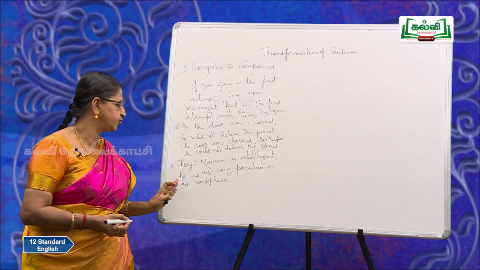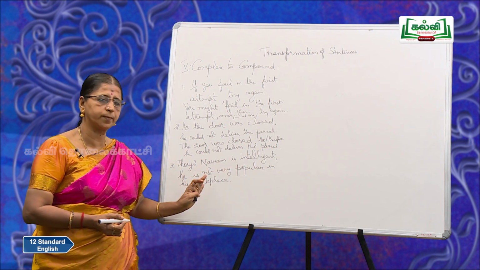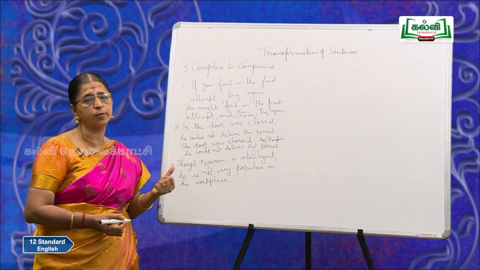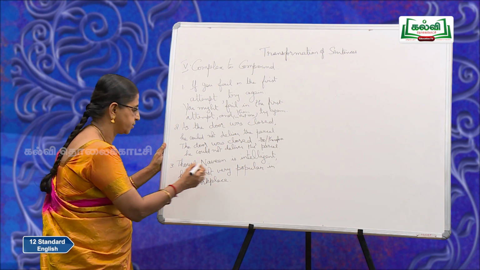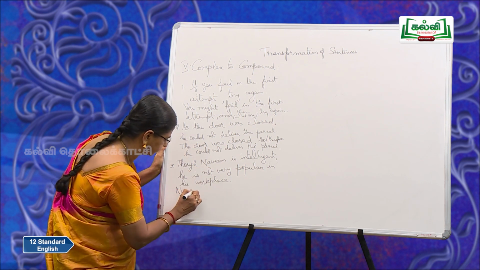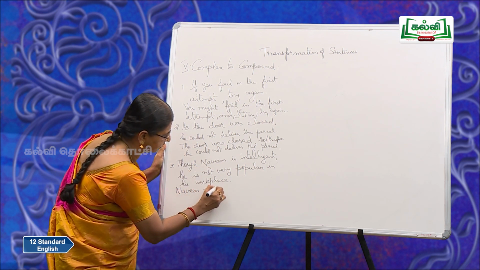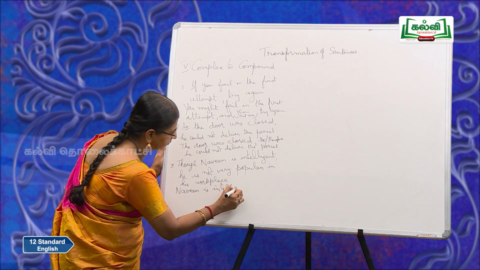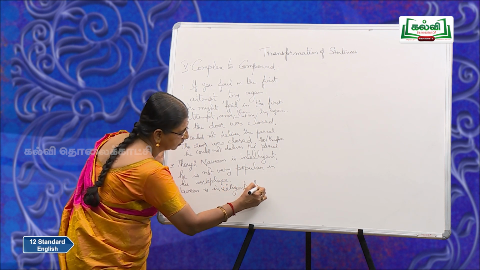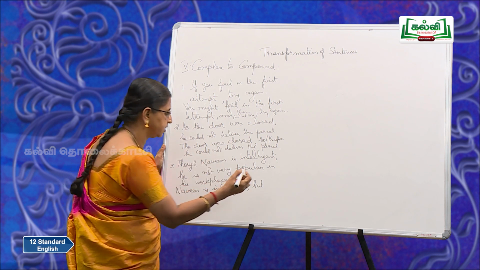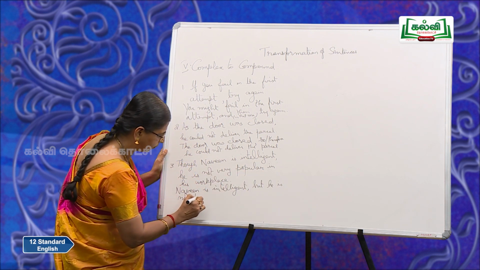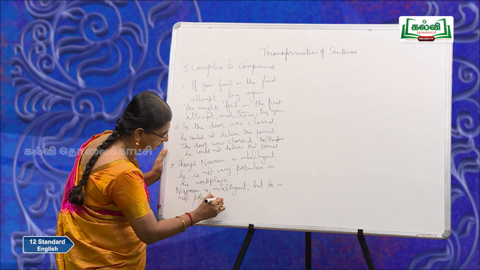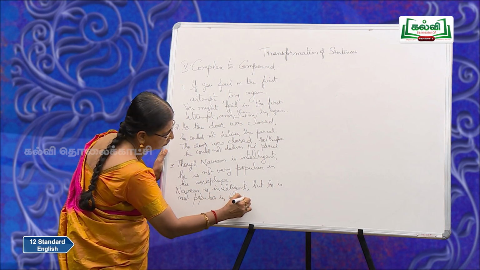Though Naveen is intelligent, he is not very popular in his workplace. Whenever you get though in the complex, you use but or yet or still in the compound. So, Naveen is intelligent, but or yet or still he is not popular in his workplace.